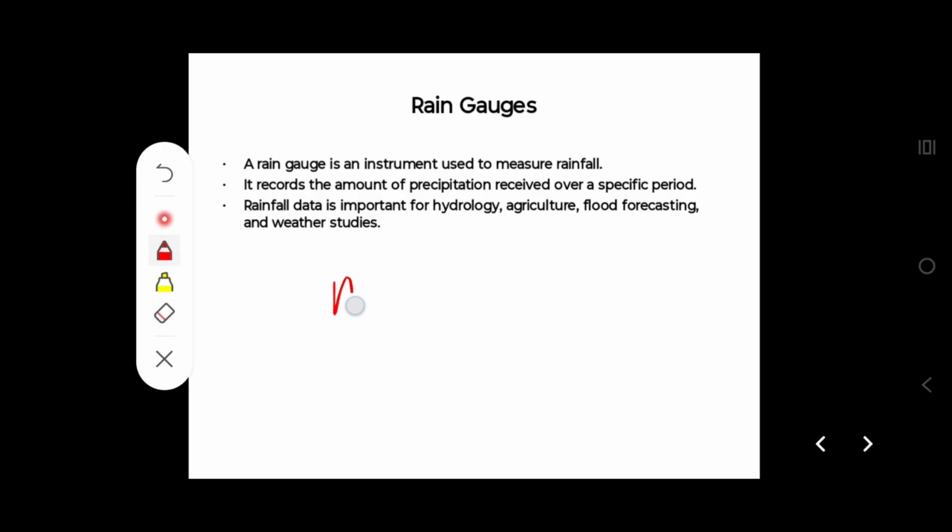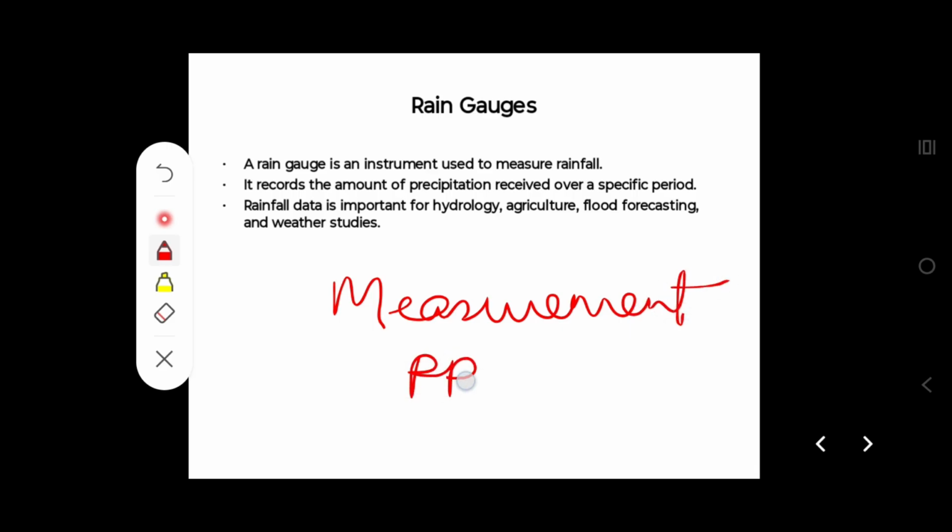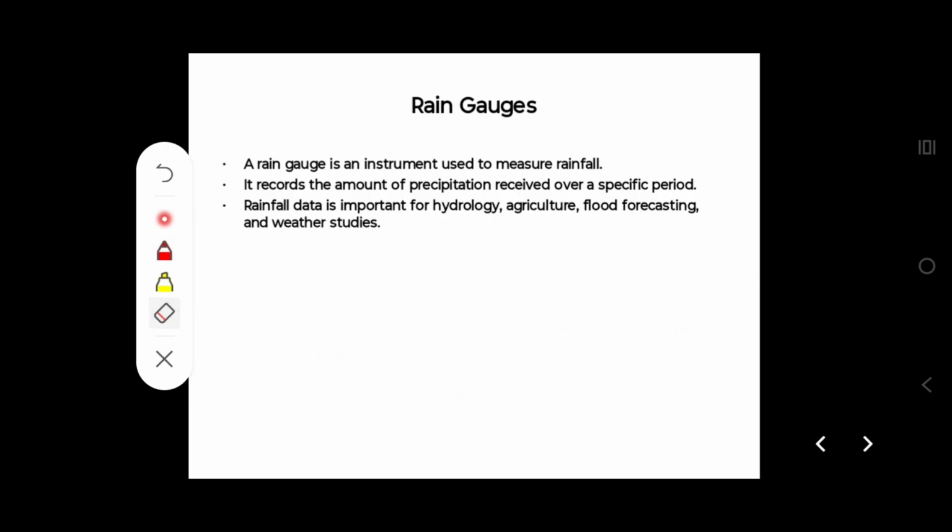Today we are going to study measurement. Measurement of what? Measurement of precipitation. Why are we going to learn this? Measurement of precipitation is very important because suppose rainfall takes place at a particular point.